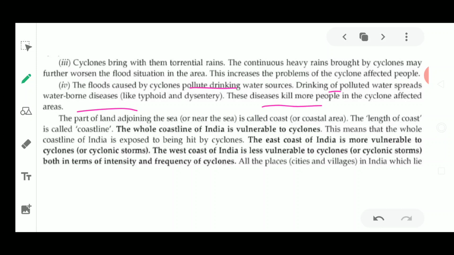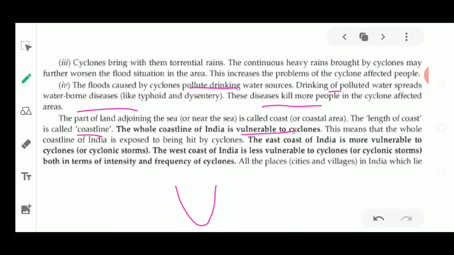Next, a part of the land adjoining the sea, near the sea, is called coastal area. So what is the definition of a coastal area? Coast means the area which is lying just beside the sea. The length of this coast is called the coastline. So the whole coastline in India is vulnerable to these cyclones.